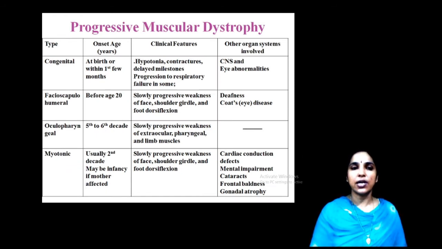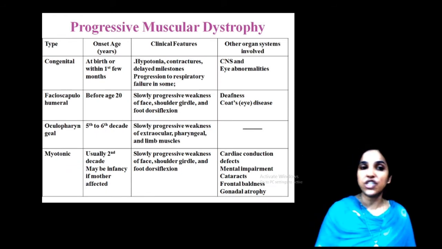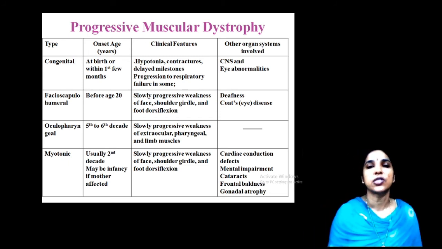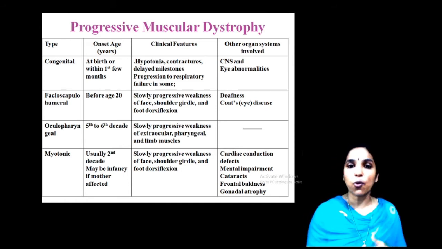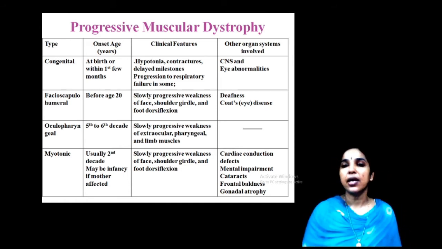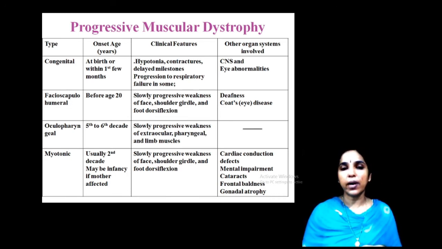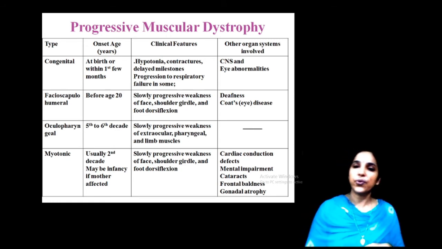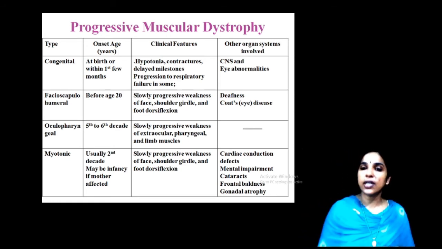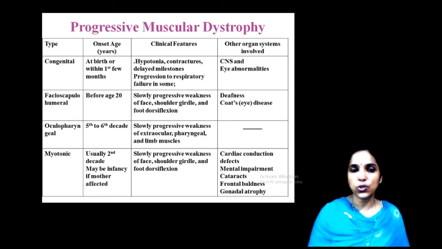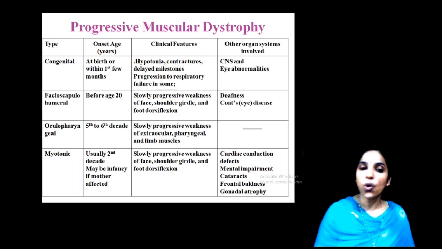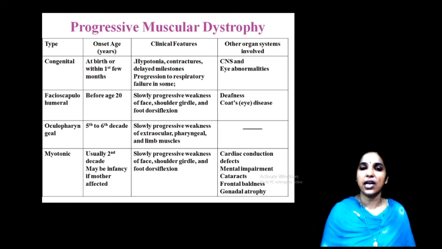Progressive muscular dystrophy may be another type, congenital, meaning at birth or within the first few months it will be affected. Hypotonia, contractures, delayed milestones, progression to respiratory failure, etc. may happen. Eye abnormality and central nervous system involvement occur. Then the second one, facioscapulohumeral: again, before age 20, deafness will be the main problem, and an eye disease is associated with it. The third one is oculopharyngeal, where you can see the term pharyngeal, and limb muscles.